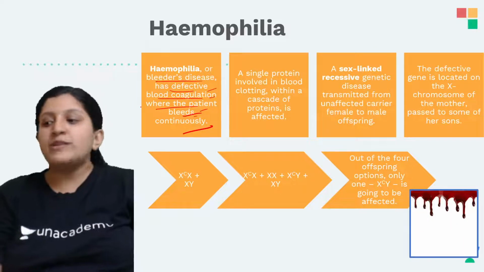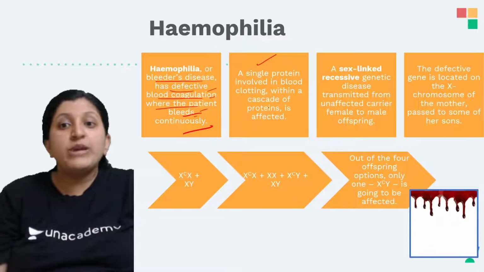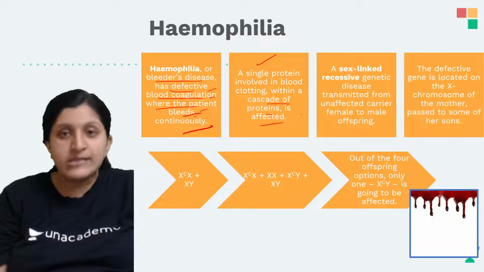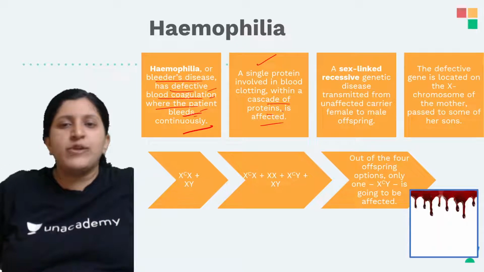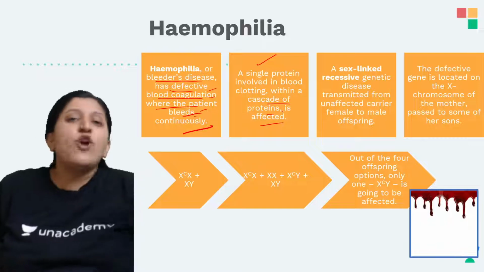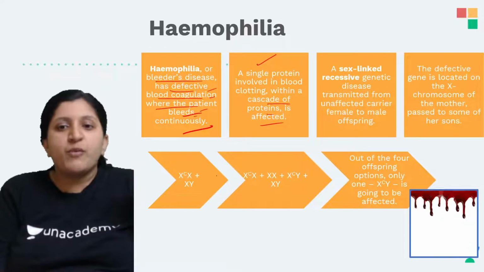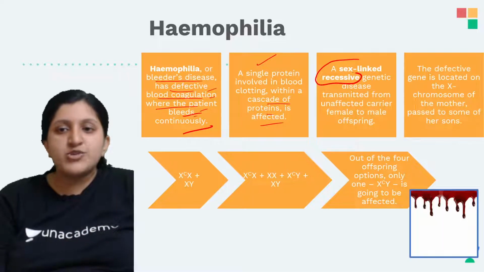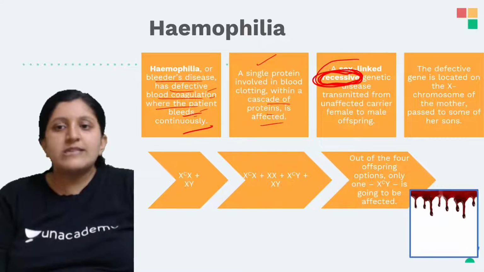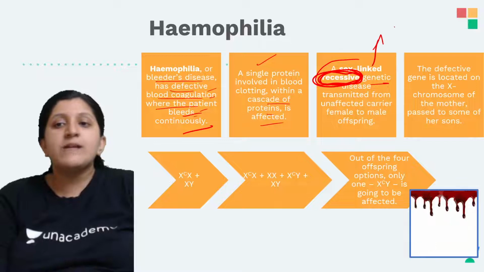A single protein involved in blood clotting within a cascade of proteins is affected. There are many clotting factors, but even if one is not formed, there is no clot formation. This is a sex-linked recessive condition. Why do we say sex-linked?